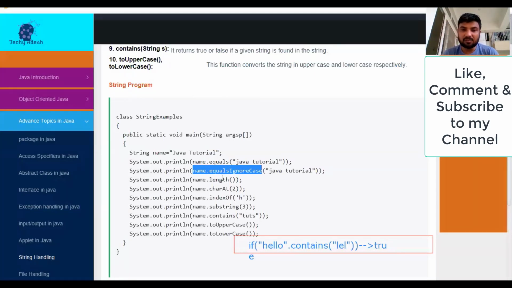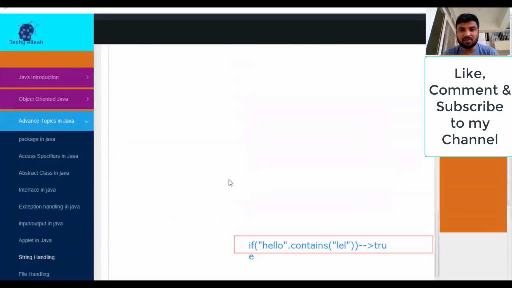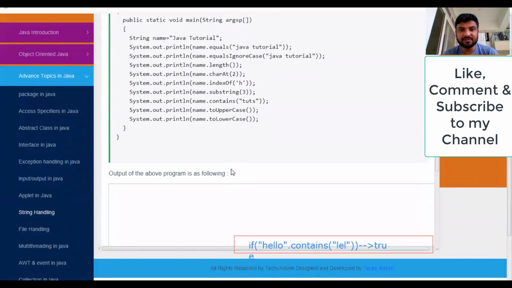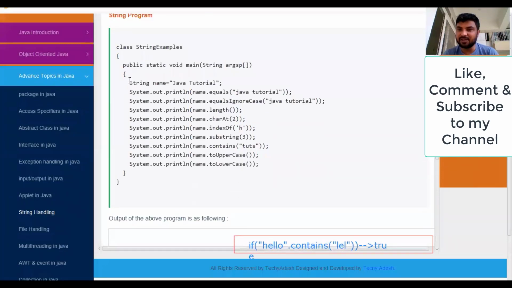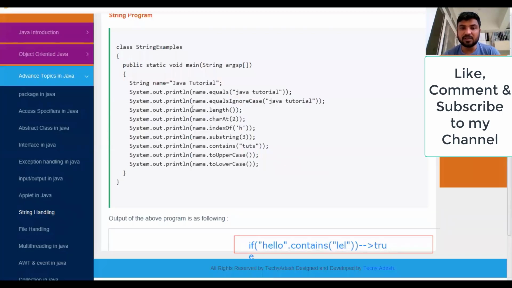Now come to the next function, name dot length. Oh my god, the output is not over there, okay? So you can try yourself and write down the output. I'll see why the images are not coming. The output is already written there. There is some typing mistake or something else, I'll see.